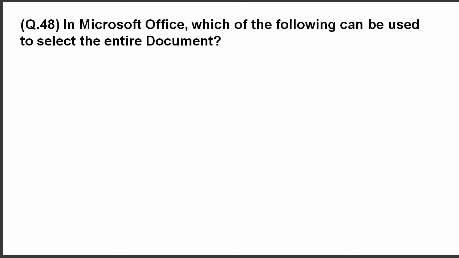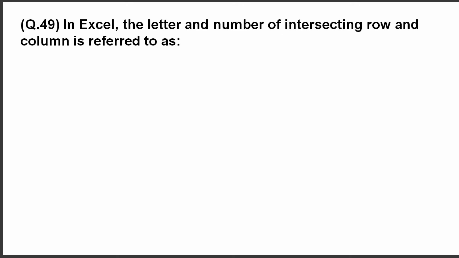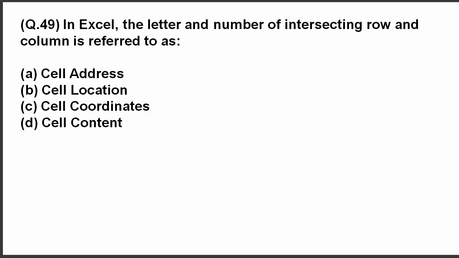Question 48. In Microsoft Office, which of the following can be used to select the entire document? The answer is Ctrl A. By pressing Ctrl plus A, you can select the entire document. Question 49. In Excel, the letter and number of intersecting row and column is referred to as? The answer is cell address.